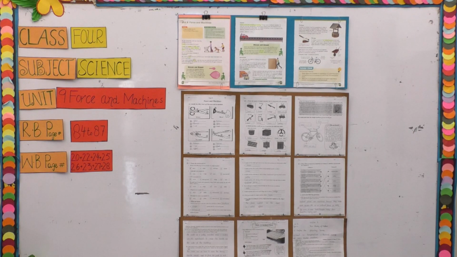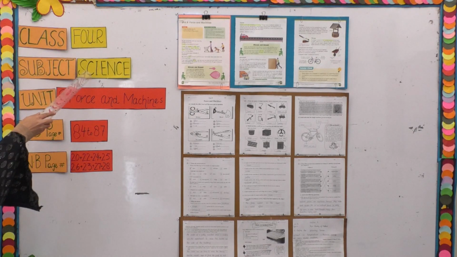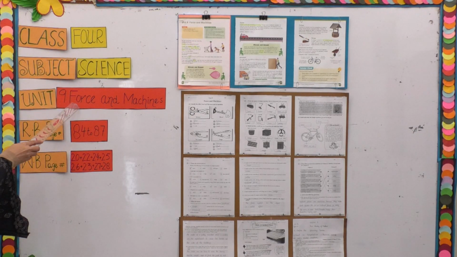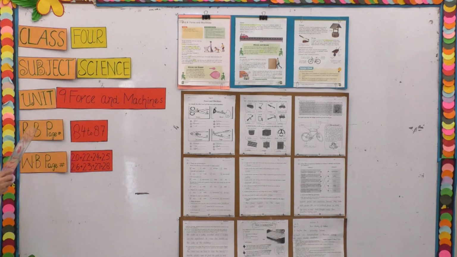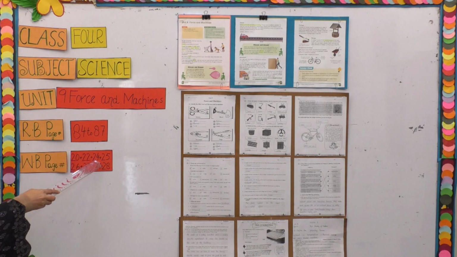Let's start our today's lecture, which is about class 4, subject is science, unit number is 9 and the title of the unit is Force and Machines. We will do reading from the reading book page number 84 to 87 and after completing our reading, we will move toward the workbook pages which are 20, 22, 24, 25, 26, 23, 27 and 28.